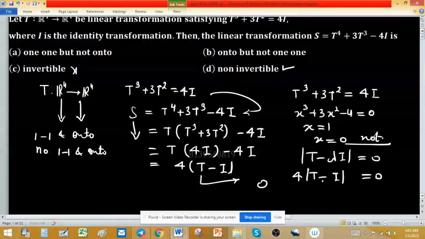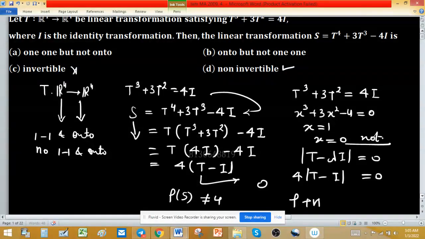Because this determinant is equal to 0, the rank of S cannot be 4. It will be less than 4. So rank plus nullity both exist and equal 4.